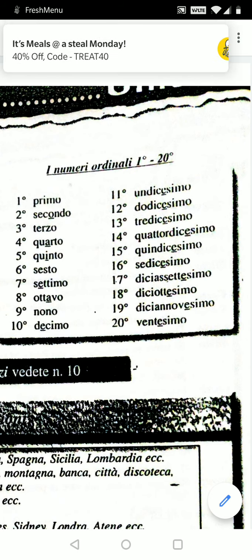Okay, now first is primo, second is secondo, third is terzo, fourth is quarto, fifth is quinto, sixth is sesto, seventh is settimo, eighth is ottavo, ninth is nono, and 10th is decimo. So these are the ordinal numbers from 1 to 10.